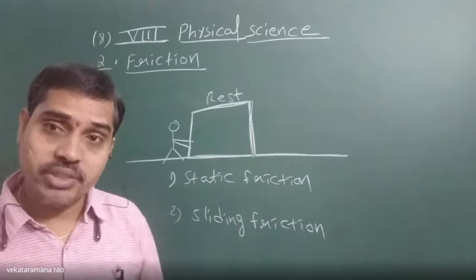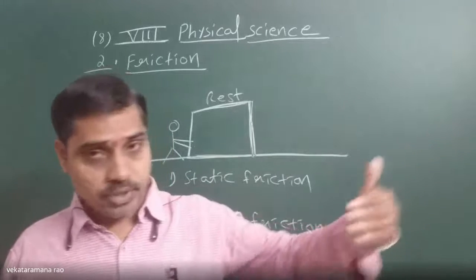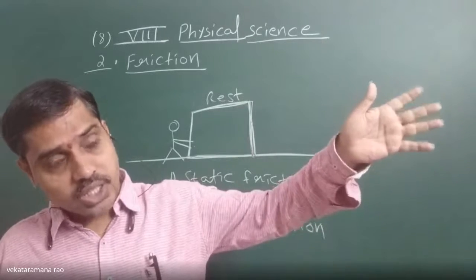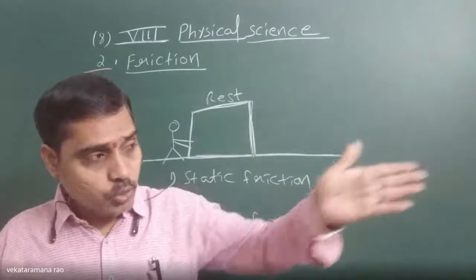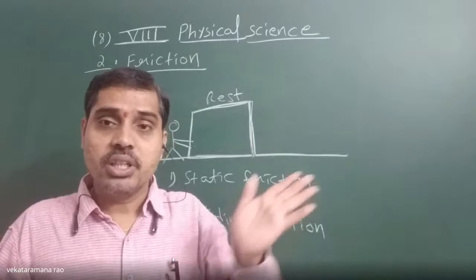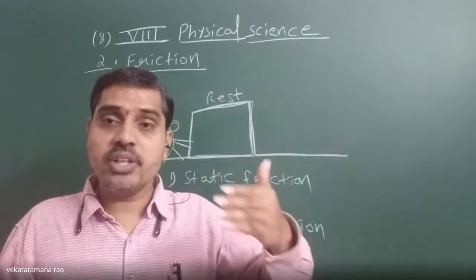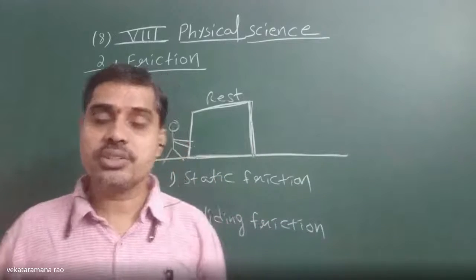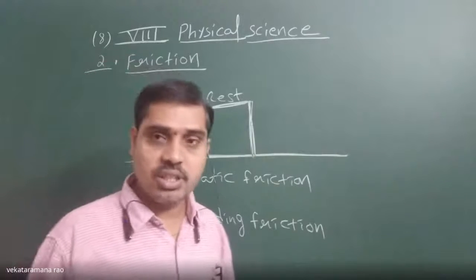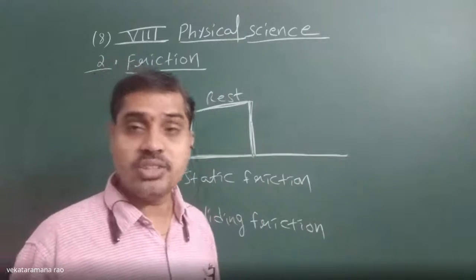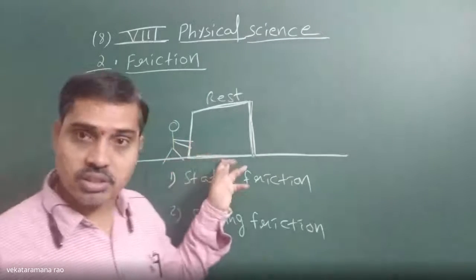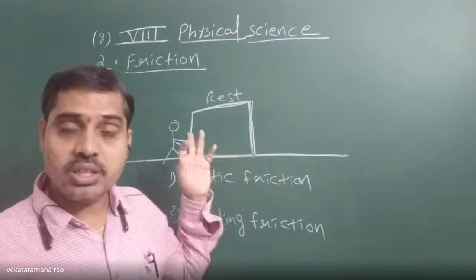Now, decelerating means, if a train is approaching the station from far away, it will have a high speed. When it is coming towards the station, its speed gradually decreases and at last its speed becomes 0 when it reaches the station. In that case, we say that it is in deceleration, or it is retarded. Now, what is the frictional force? The retardation or deceleration force.